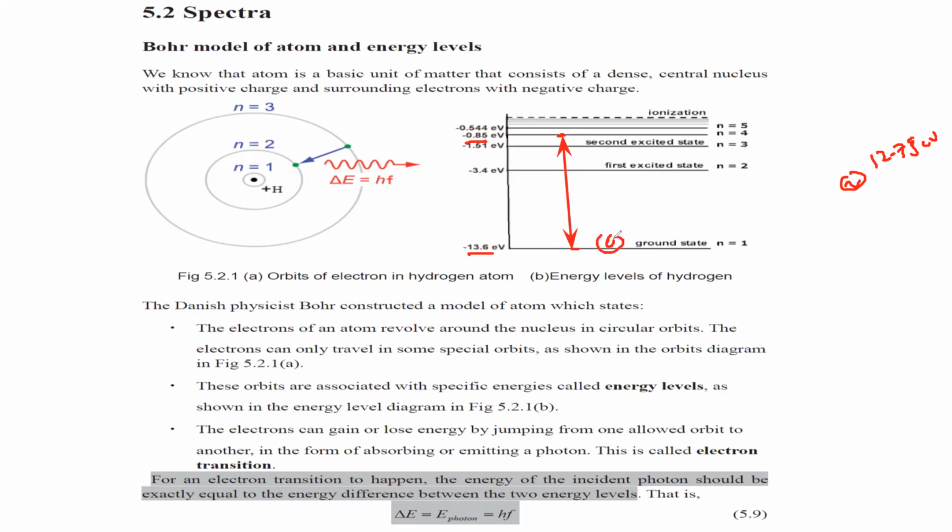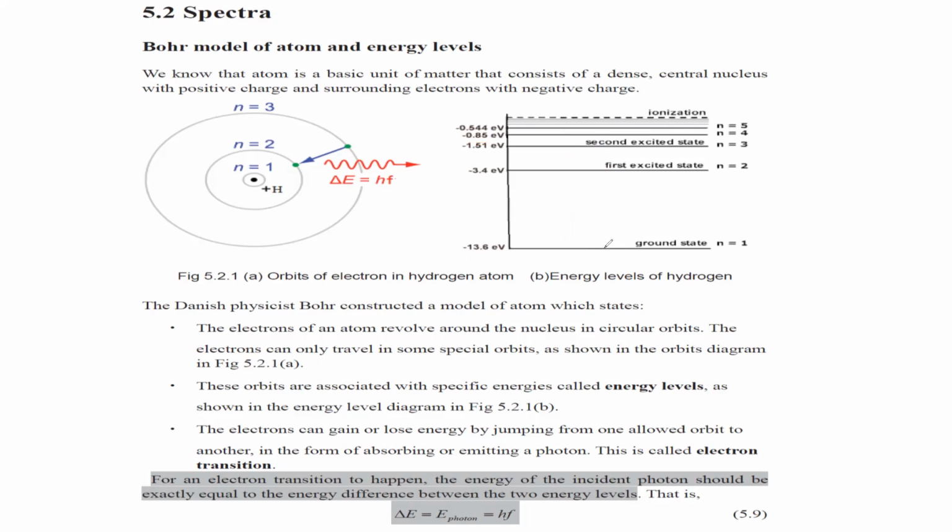It will directly jump from the first to the fourth. So it depends on the energy of the incident photon. If it is equal to the difference between the first and second shell, it will jump to the second shell. If it is equal to the difference between the first and third shell, in the case of hydrogen, it will jump to the third shell.